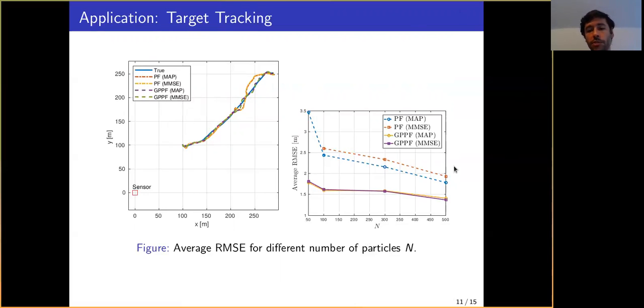And when we go to Monte Carlo simulations, we can really see a big difference in the performance, and we are varying the number of particles. We can see that we get a very good performance even using only 50 particles, in contrast with the standard particle filtering, which got similar performance, but even a little worse, when we use 500 particles. Other than that, we should emphasize that the particle filter for MMSE diverged for 50 samples, so we didn't have a result for that.